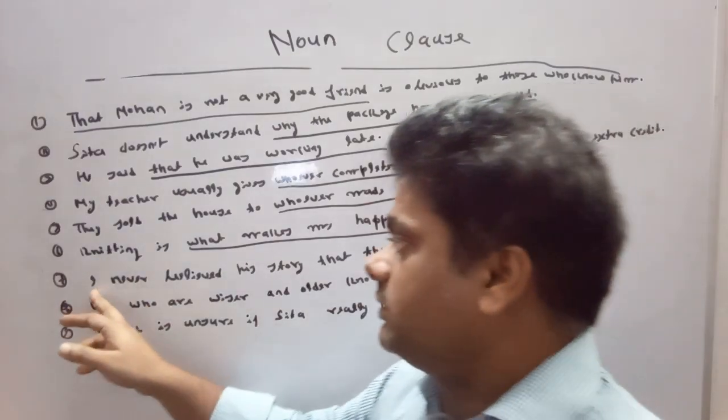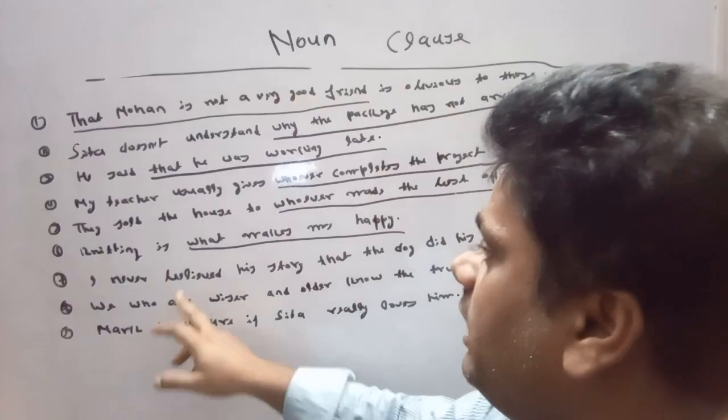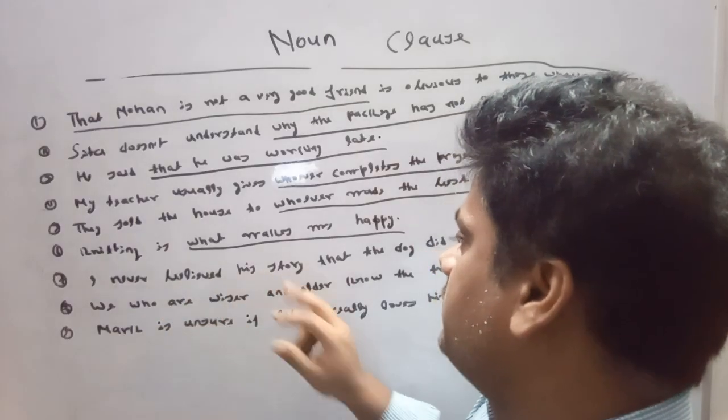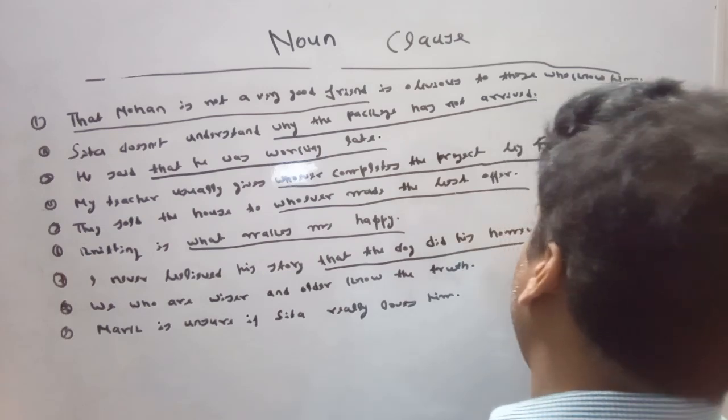In this sentence: I never believed his story that the dog did his homework.